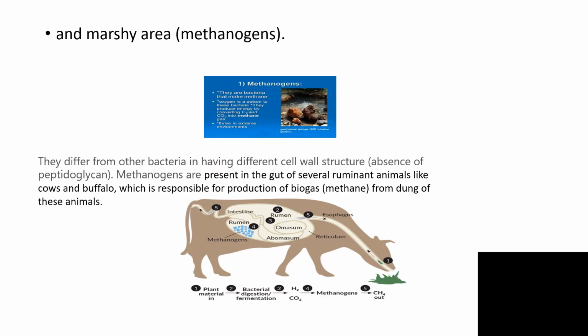Methanogens. They are found in marshy or wetland areas. They can be found in guts of cows and buffaloes. Methanogens are responsible for the production of biogas from the dung of these animals. These are extremely sensitive to oxygen.